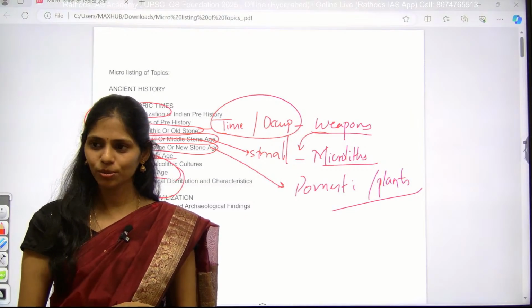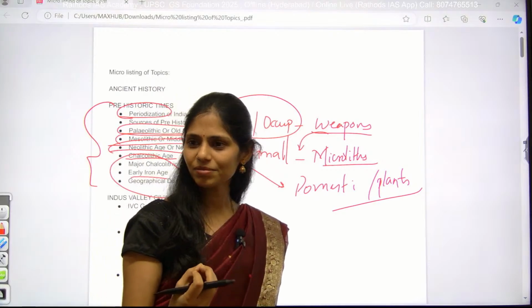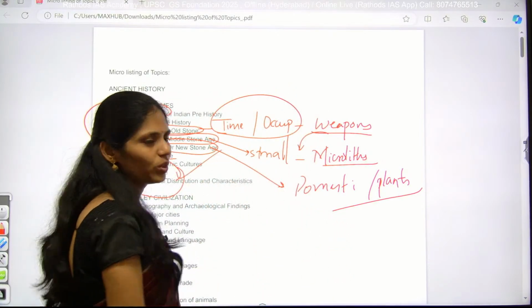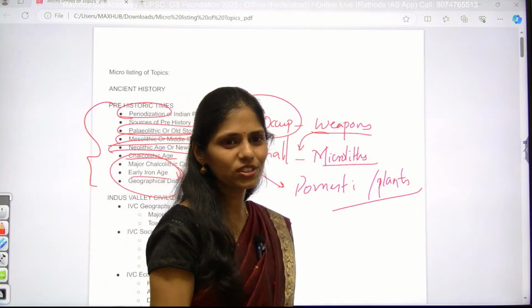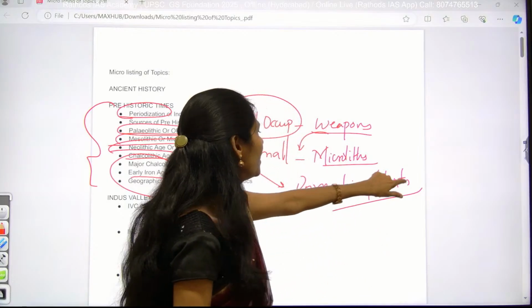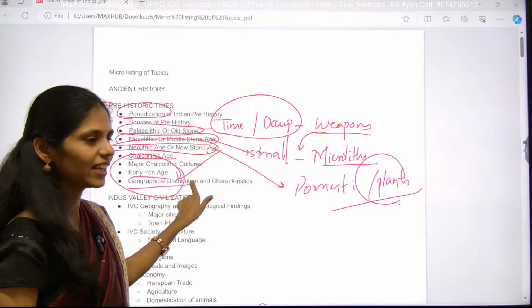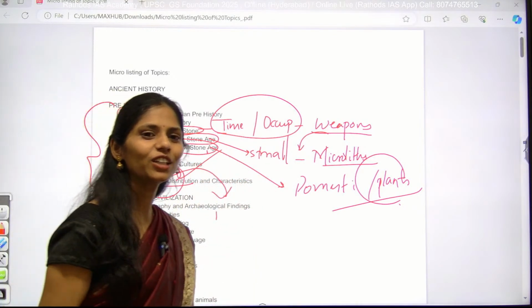Which tools? You will be using tools, right? So by using these tools, agriculture will become easier, yes or no? Because of this discovery of iron, they started using tools. With these tools, they already started domestication of plants in this Neolithic period and they started extension. And with this iron, they started making tools.